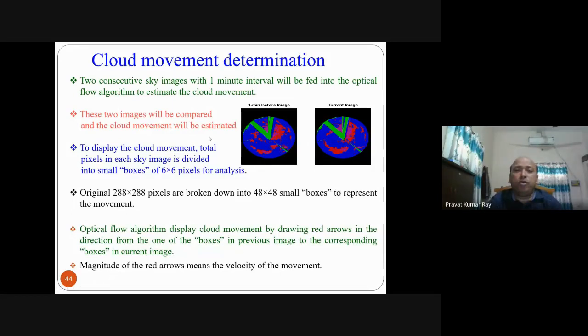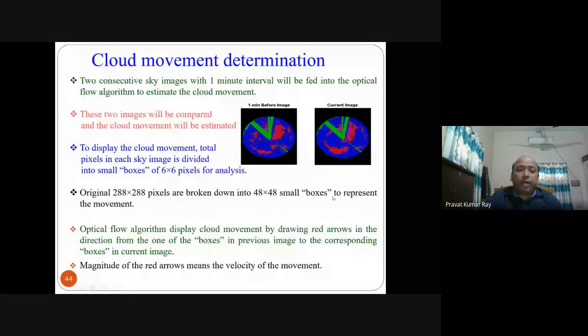Finally, because so many clouds are there, each cloud will move in a different direction. How to find out the average velocity is also a difficult task. To display the cloud movement, the total pixels in each sky image are divided into small boxes of 6 by 6 pixels for analysis. Originally the image size is 288 by 288, so for 6 by 6 boxes we can divide by 6, giving 48 by 48 small boxes.